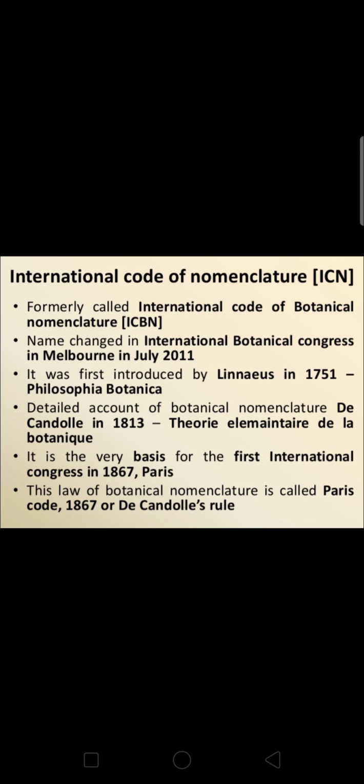Name changed in the International Botanical Congress in Melbourne in July 2011. It was first introduced by Linnaeus in 1751 in the book Philosophia Botanica. A detailed account of botanical nomenclature was given by de Candolle in 1813 in Théorie élémentaire de la botanique. It is the very basis of the first International Congress in 1867 in Paris. This law of botanical nomenclature is called the Paris Code 1867 or de Candolle's rule.